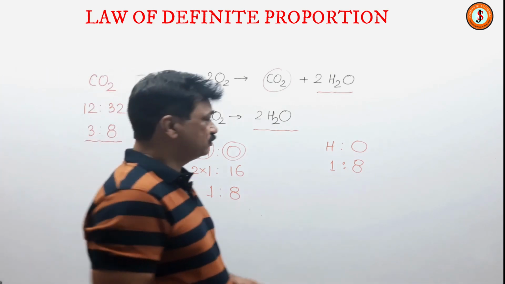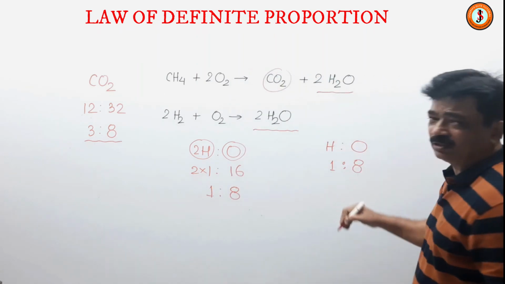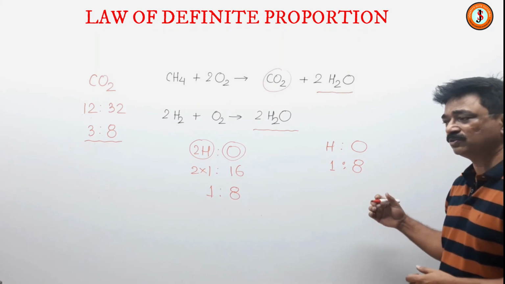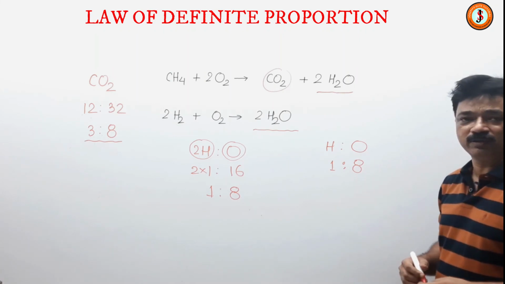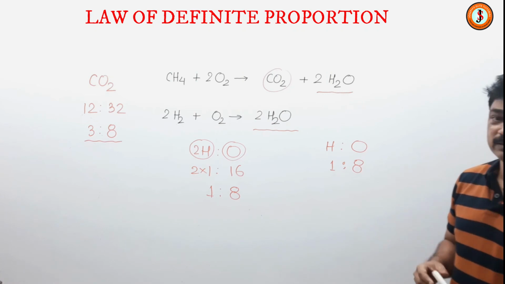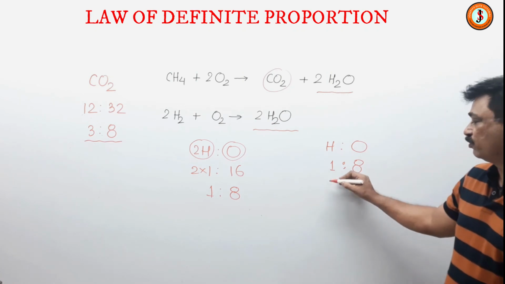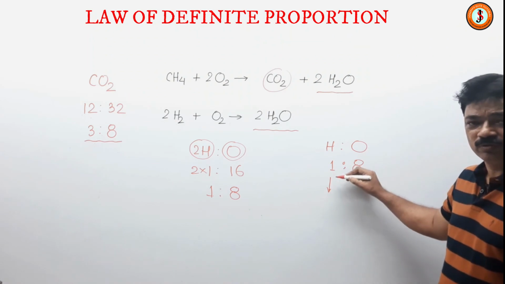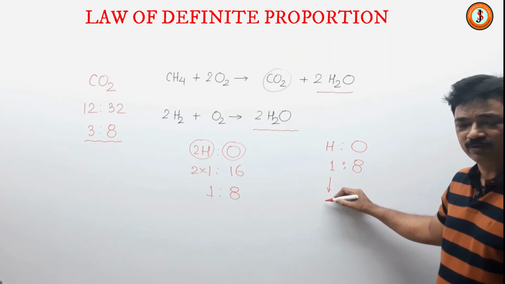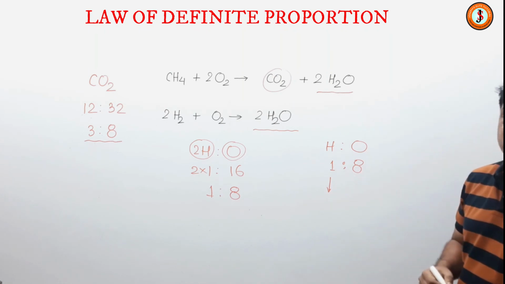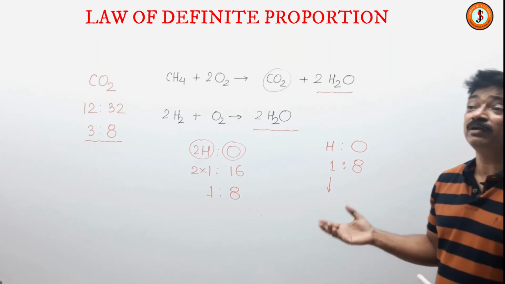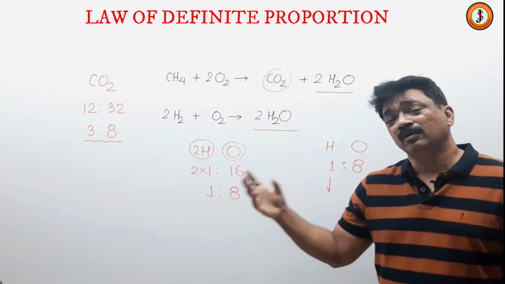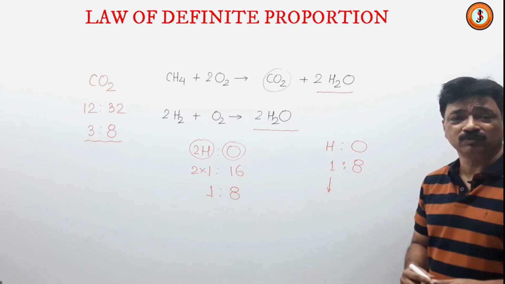So in a numerical, if somebody asks you, if you have 3 grams of hydrogen, what mass of oxygen will be there in the water molecule which contains 3 grams of hydrogen? So obviously 1 into 3, that is the ratio. 1:3 will give hydrogen, so 8 into 3, so 24 grams of oxygen will be present. When the water sample contains 3 grams of hydrogen, if you can find out the hydrogen quantity, by using this we can always find out the oxygen quantity.